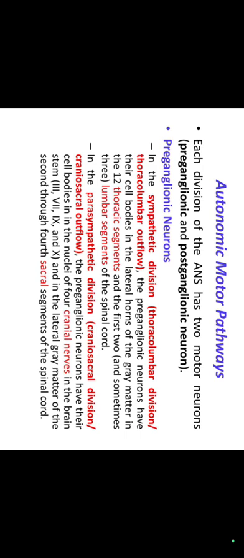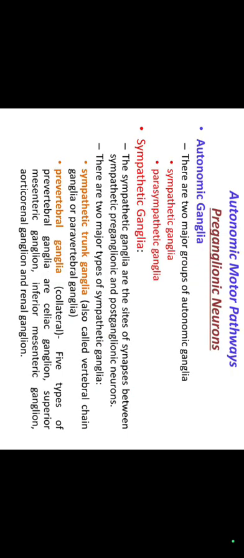In the parasympathetic division, or craniosacral outflow, preganglionic neurons have their cell bodies in the nuclei of four cranial nerves in the brain, such as the third, seventh, ninth, and tenth cranial nerves, and in the lateral gray matter of the second through fourth sacral segments of the spinal cord.